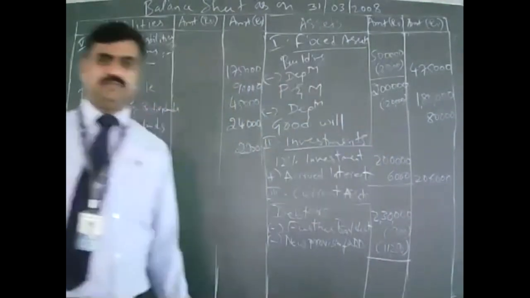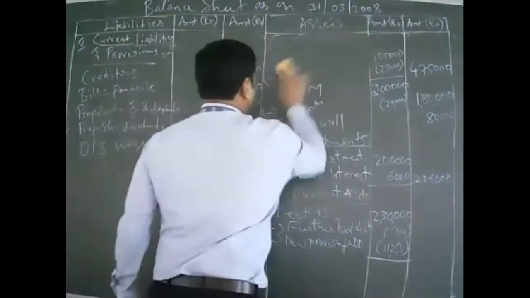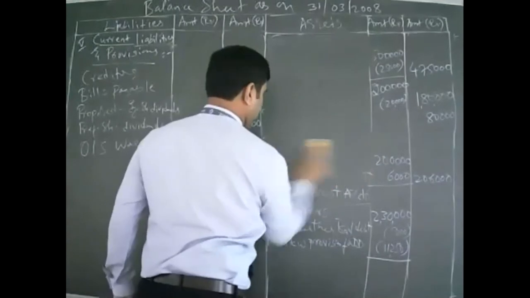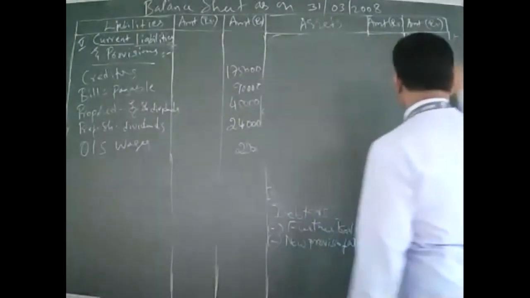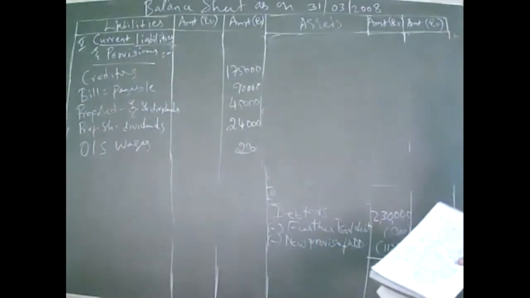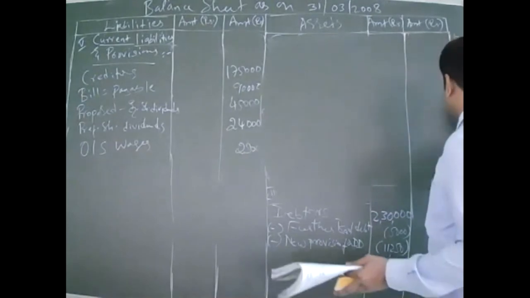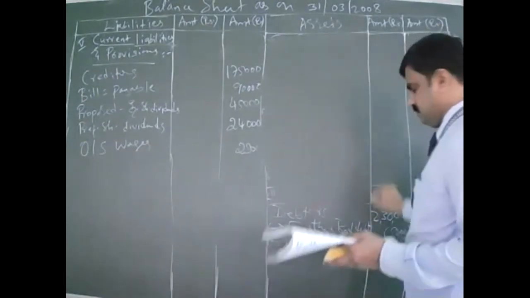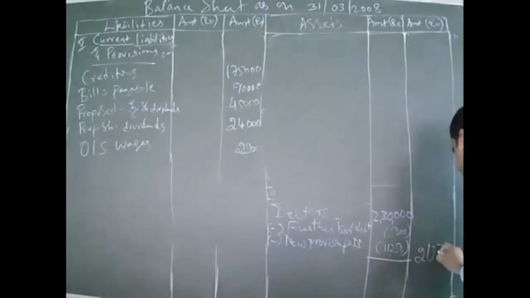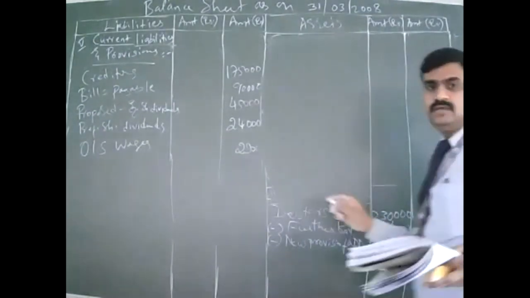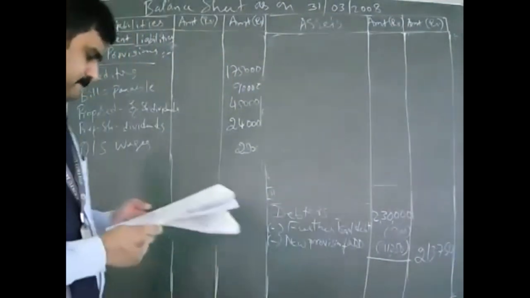So deduct all this. How much will you get? 2,13,750.